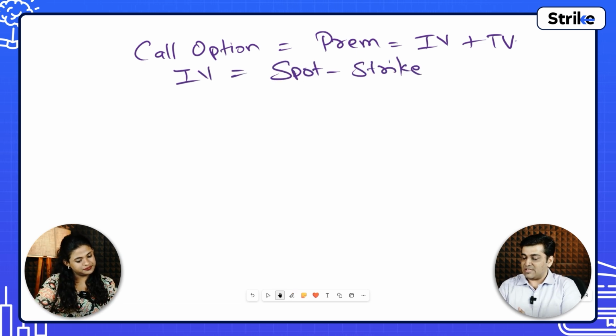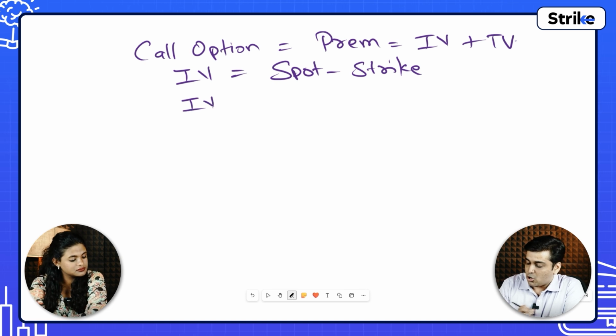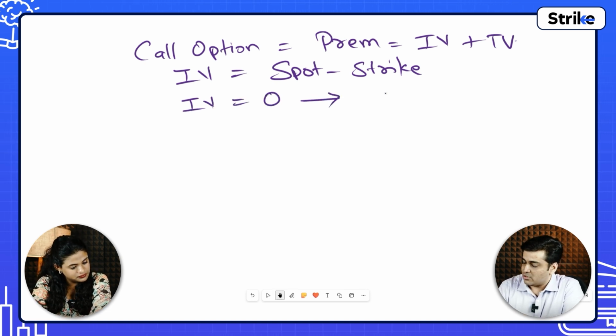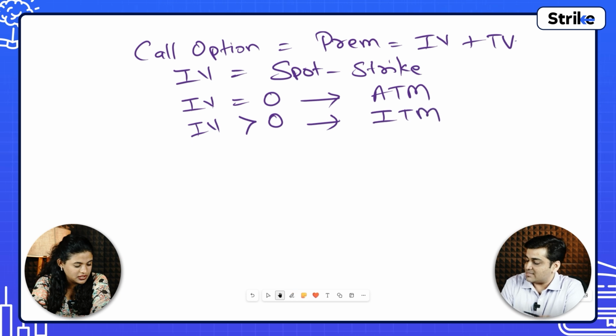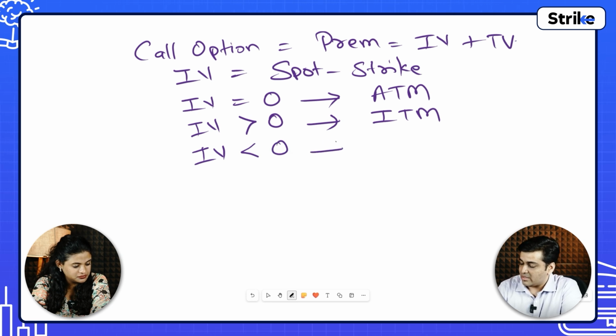If IV is equal to 0, or close to 0, then that is the at the money option. If IV is greater than 0, then we will call that strike price an in the money contract. And if IV is negative, we will call it an out of the money option.